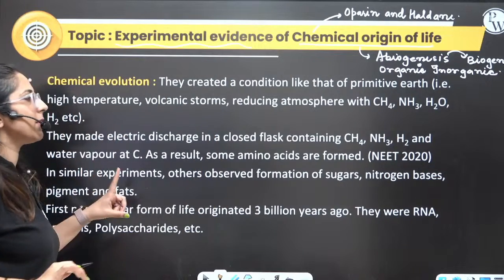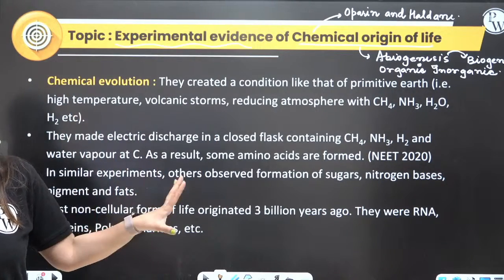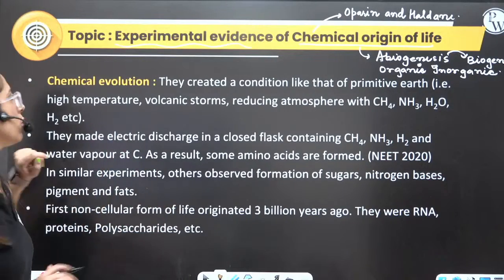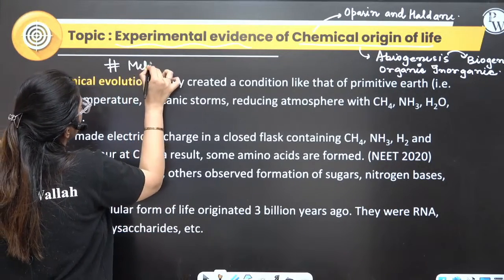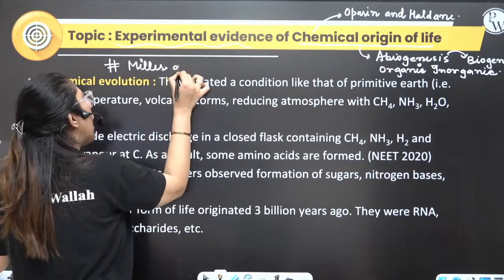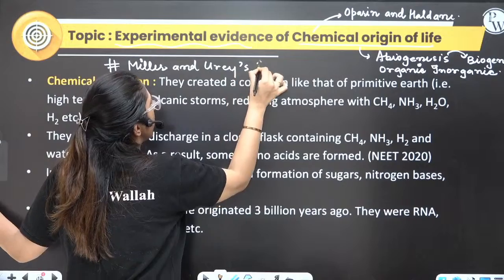Not only the one scientist whom you study, there were other scientists also who did the same experiment. So what is this experiment's name? This was given by Miller and Urey. The Miller and Urey experiment.